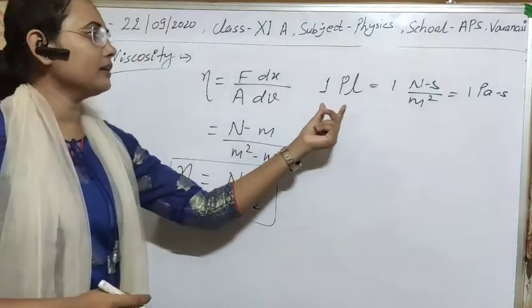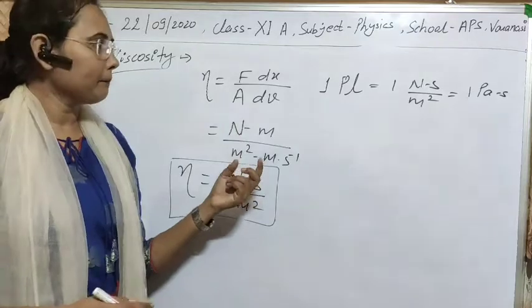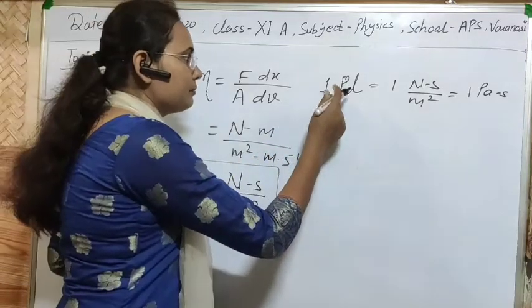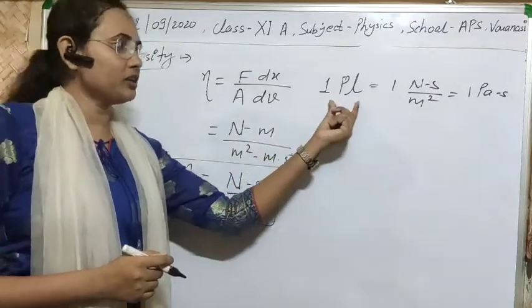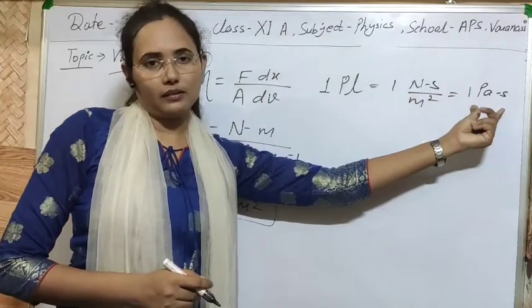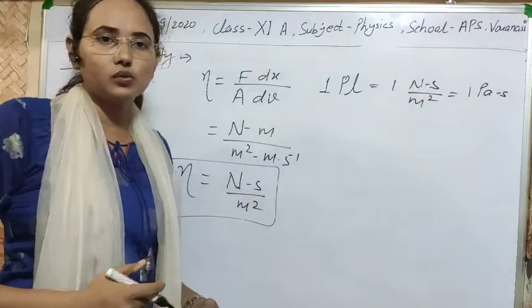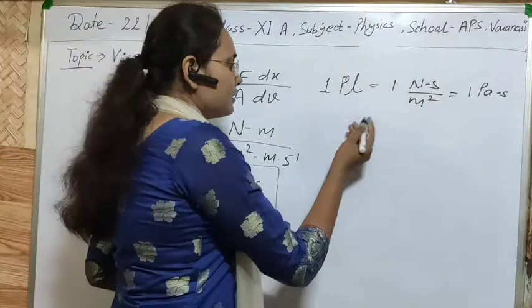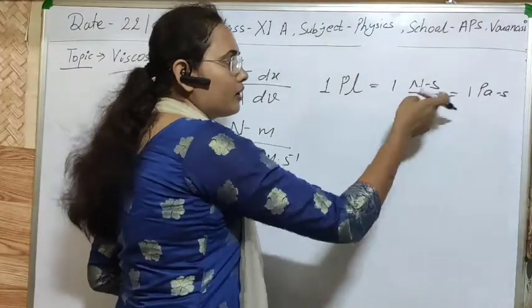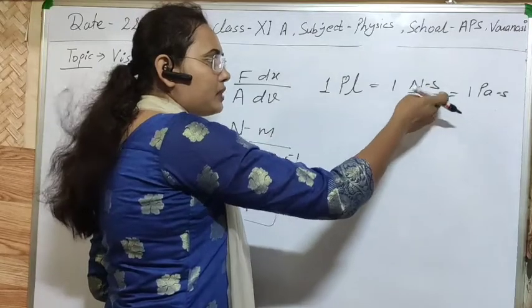So these are all the units of the coefficient of viscosity in the MKS system. Simply, in the MKS system, the coefficient of viscosity is denoted by Poiseuille or Pascal second. Clear? Or you can also denote it by Newton second per meter square. You can also convert all these to the CGS system, which means dyne second per centimeter square.